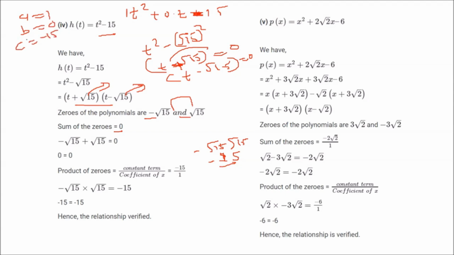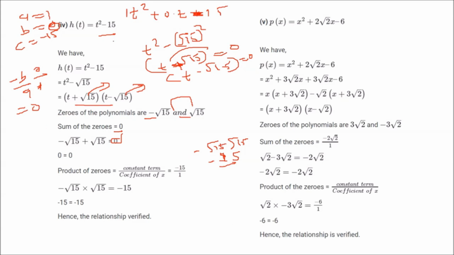Okay. Now a, b, c you got. What will be the sum of zeros? Minus b by a. So what is b? 0. 0 by anything will be 0. So you get a 0 here, that we got when we added them, right? When we multiplied them, we got a minus 15.